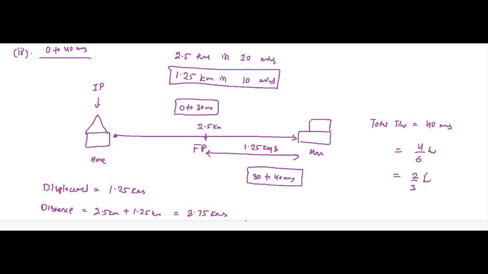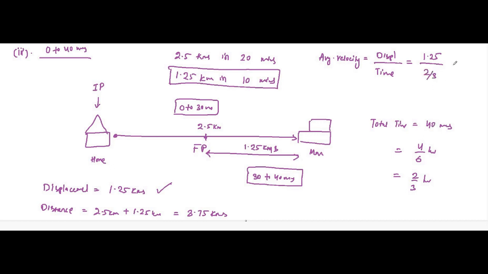So in this case, average velocity will be equal to net displacement by total time taken. The net displacement here is 1.25 kilometers divided by 2 by 3 hours, the total time taken, which is 40 minutes.